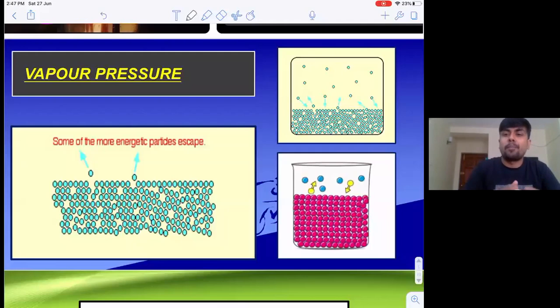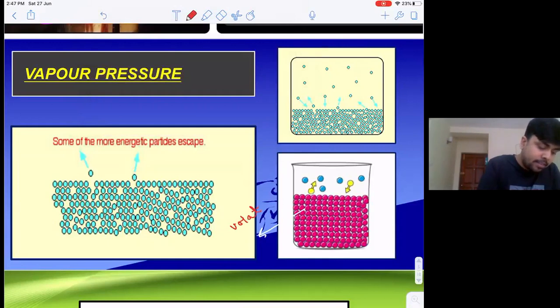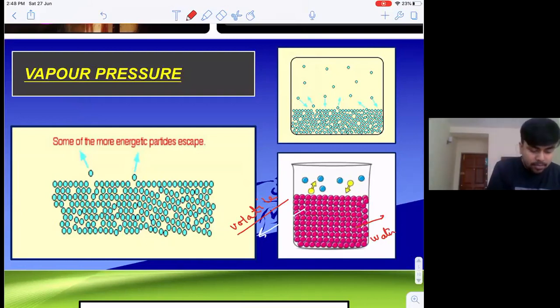Understand the concept of vapor pressure. What is vapor pressure? But before that, let me take a beaker in which I have taken some pure volatile solvent. What do we mean by volatile solvent? Let me explain you first. The substance which has a tendency to change state, like water. A very simple pure volatile solvent, right? So let us assume I have taken water in a container. I have closed the lid.